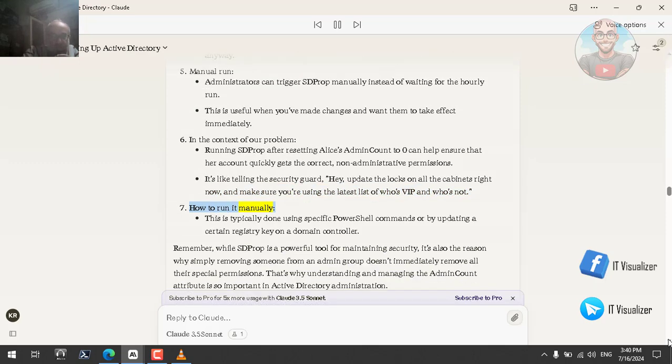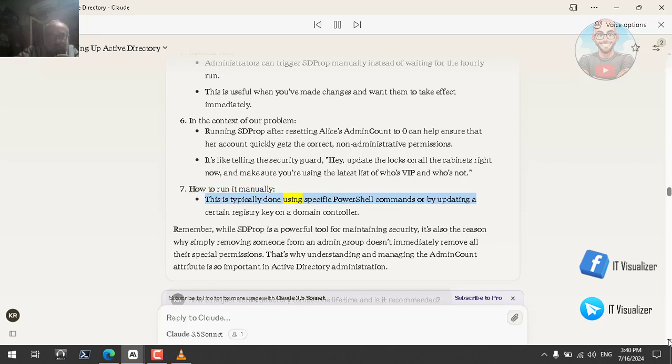How to run it manually. This is typically done using specific PowerShell commands or by updating a certain registry key on a domain controller. Remember, while SD-Prop is a powerful tool for maintaining security, it's also the reason why simply removing someone from an admin group doesn't immediately remove all their special permissions. That's why understanding and managing the adminCount attribute is so important in Active Directory administration.